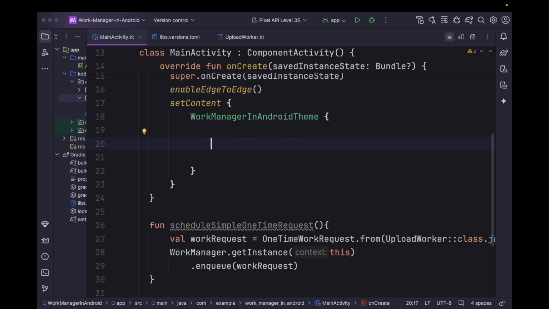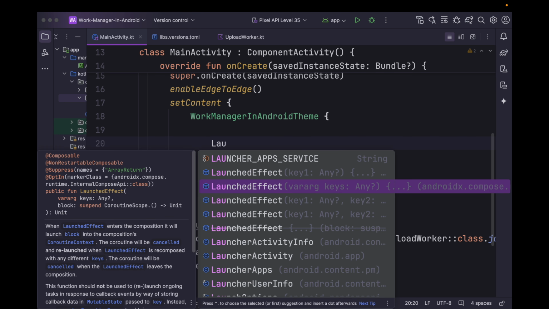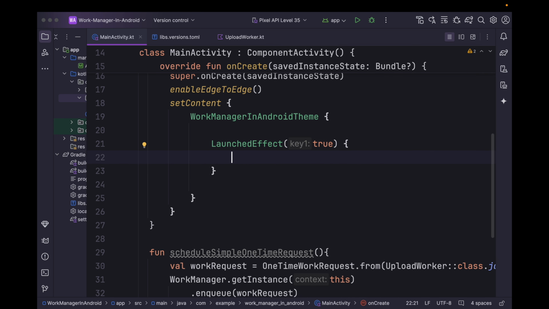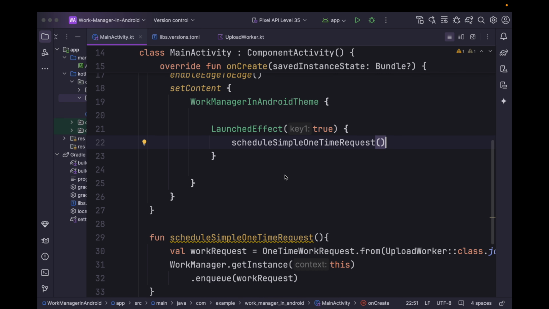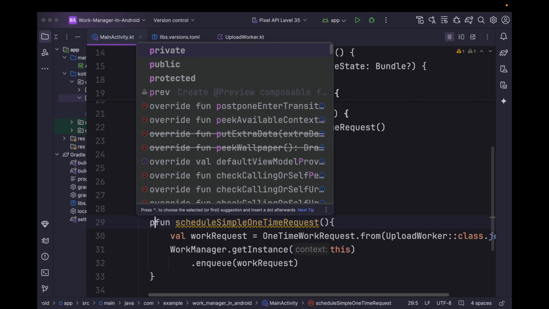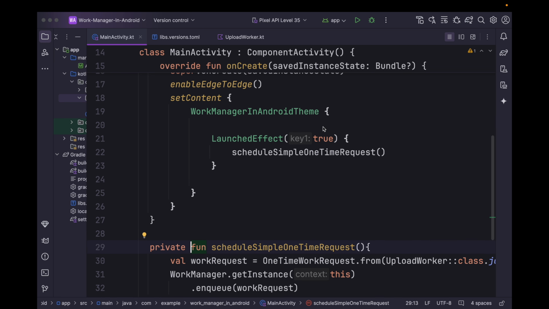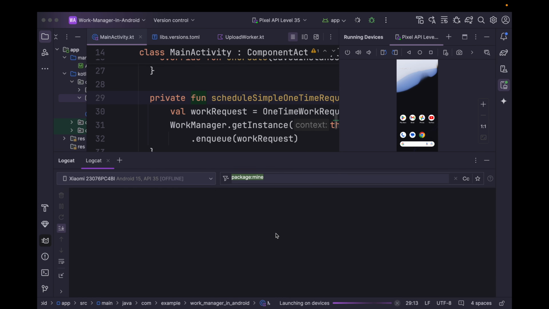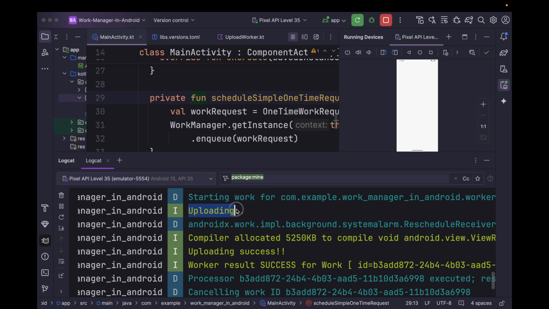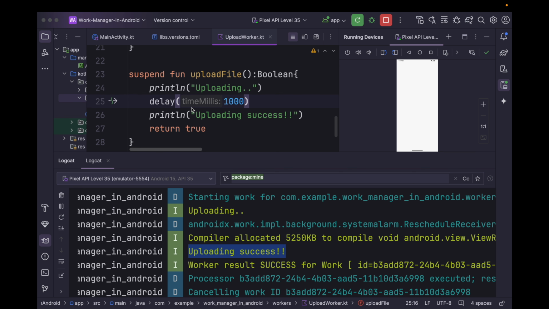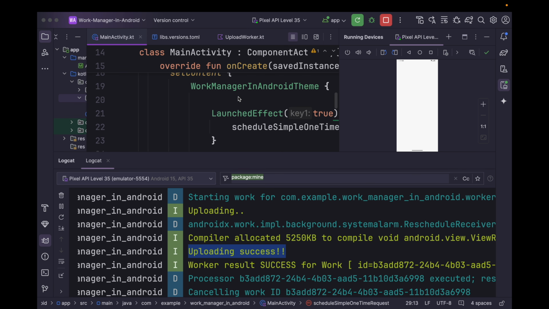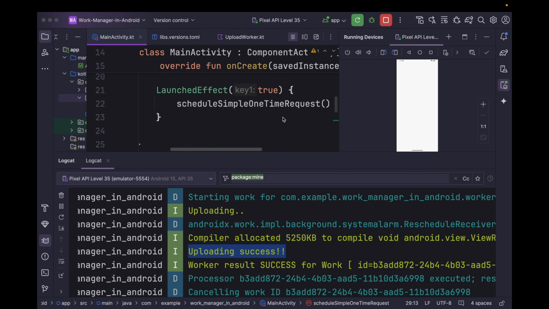Now to try it out, let's have a launch effect block and we can simply call the function. We can have it as a private function. Now if we run our application, as you can see, our uploading work got executed. So it's uploading, and after a 1 second delay, it's uploading success like we had within our upload file function. So this way we can schedule a one time work request.